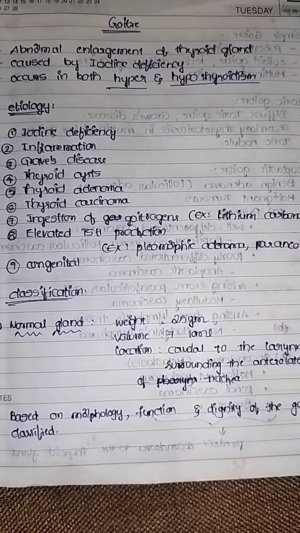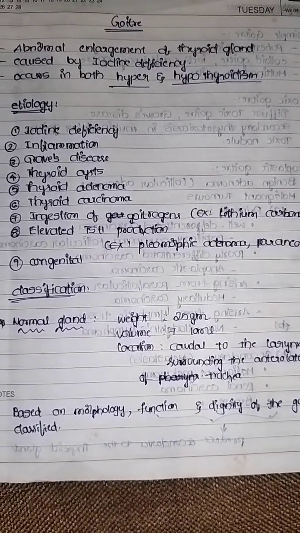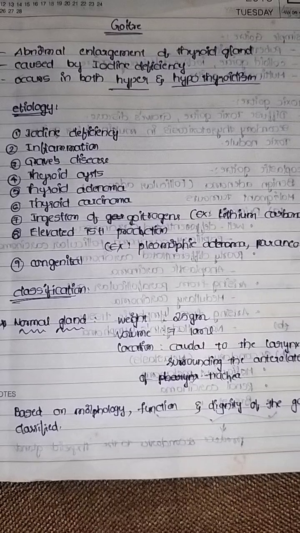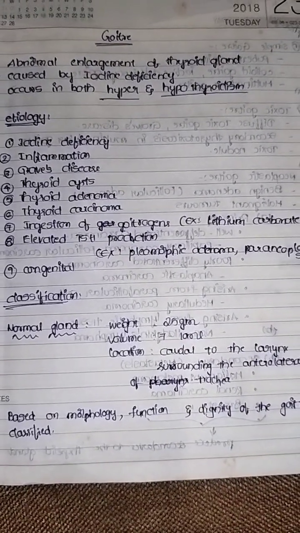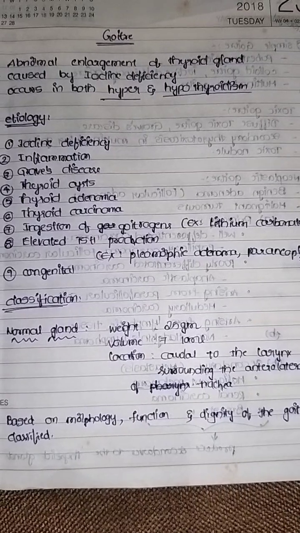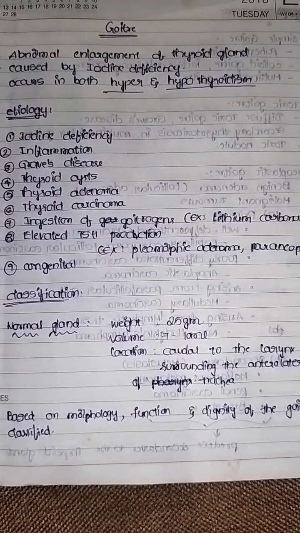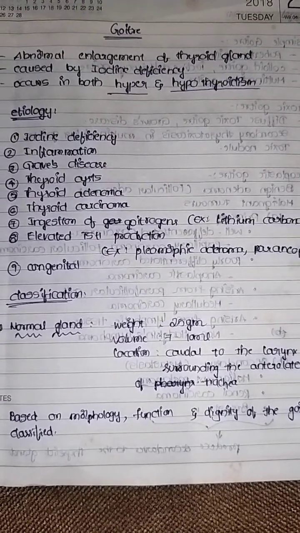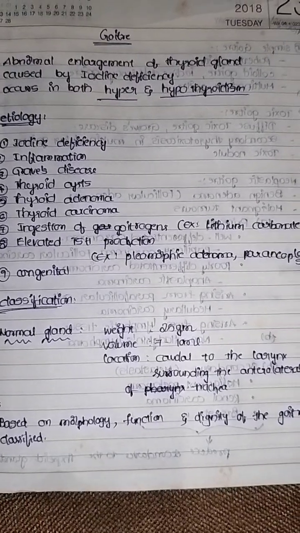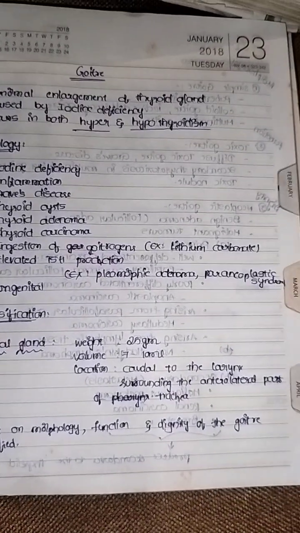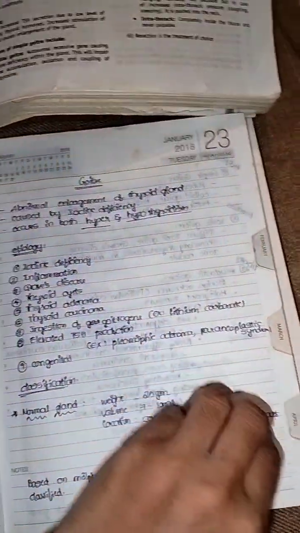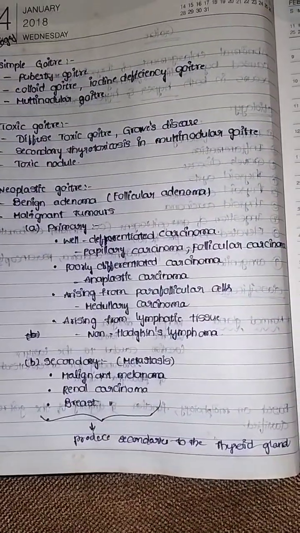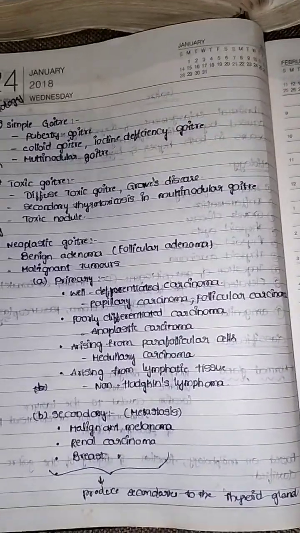And coming to the classification, first we can observe the normal gland. What is the weight of the normal gland? It is about 25 grams, and its volume is about 7 to 10 ml, and its location is caudal to the larynx, and anteroposterior, surrounding the anterolateral part of the trachea also. And thyroid gland goiter is differentiated on morphology and function also.